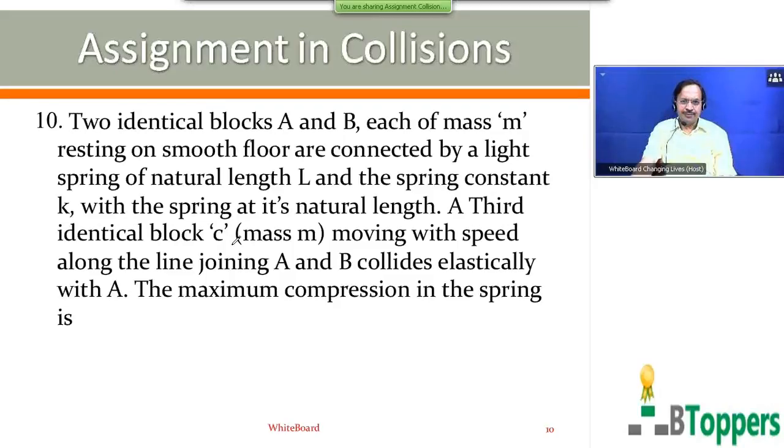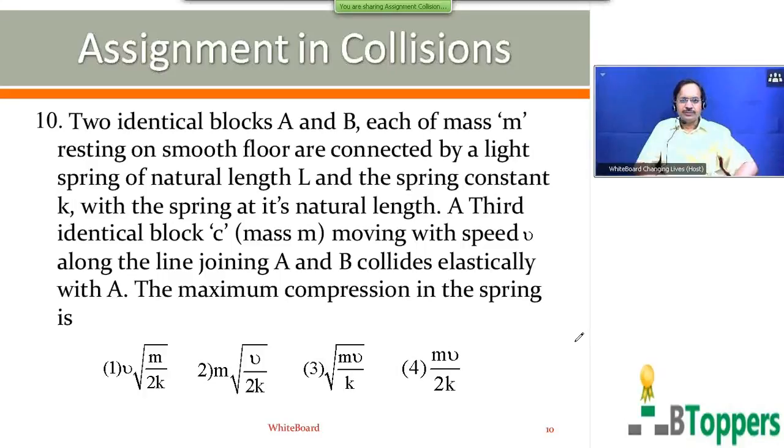Third identical block C, mass m, moving with speed small v along the line joining A and B, collides elastically with A. The maximum compression of the spring is, you are given 4 options here. Come on, try this question.